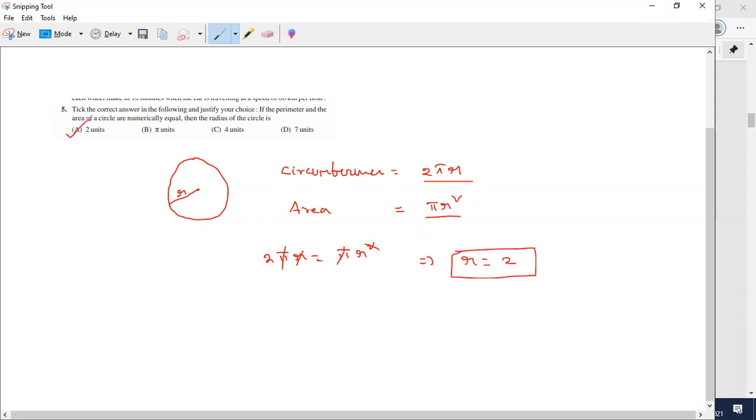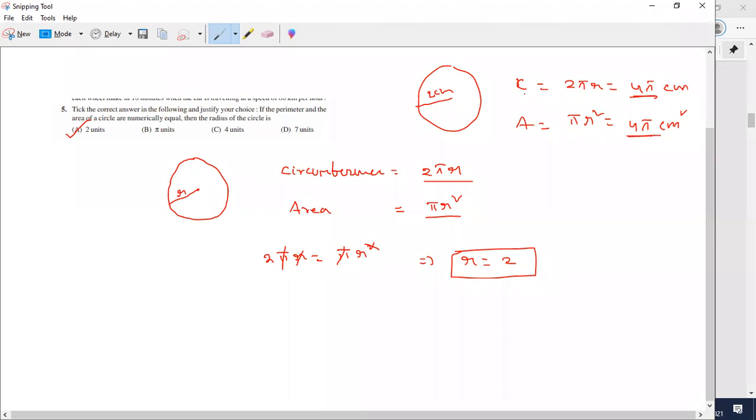Understood? If the radius is 2 units, might be 2 centimeter, might be 2 meter, might be 2 kilometer. If I'm taking a circle of radius 2 centimeter, the circumference 2 pi r gives 4 pi centimeter. The area pi r square is equal to 4 pi centimeter square. So the numerical value of the circumference and the area both are same. Even if I'm taking meter, 4 pi meter square. So if the radius is 2 units, the circumference and area of the circle are numerically equal.